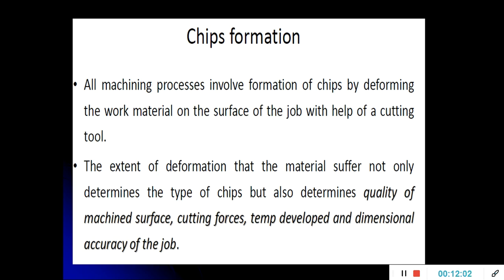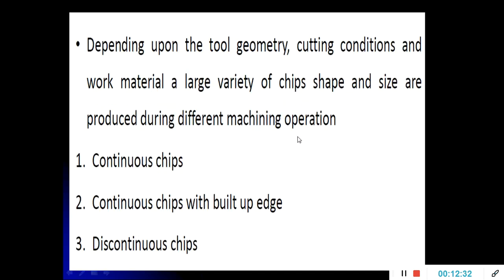When the tool penetrates into the work surface and removes the material, work hardening takes place. And finally, after doing the machining operation, the tool loses its cutting capacity. That is nothing but tool wear. So chip formation is a very complicated process which involves 4 important aspects: plastic deformation, heat generation, work hardening, and tool wear. This is the mechanism of chip formation.